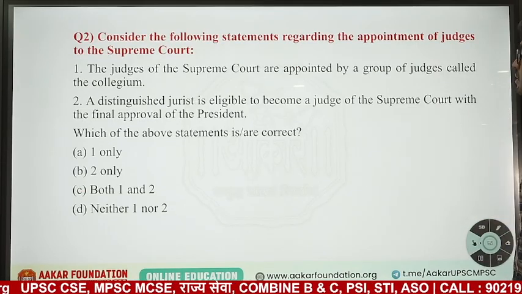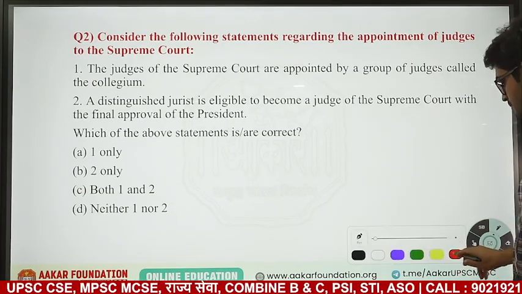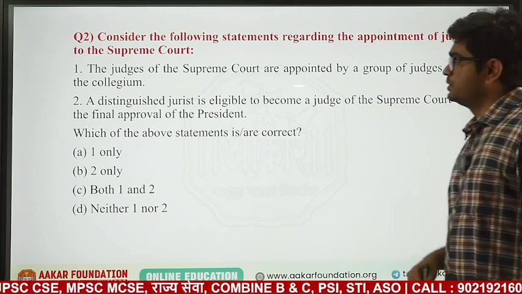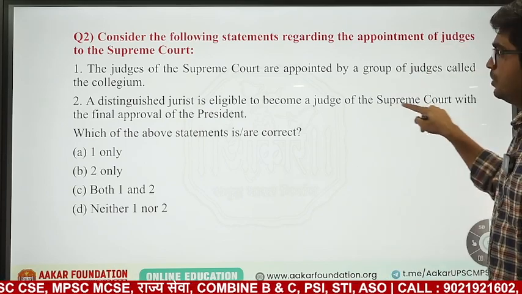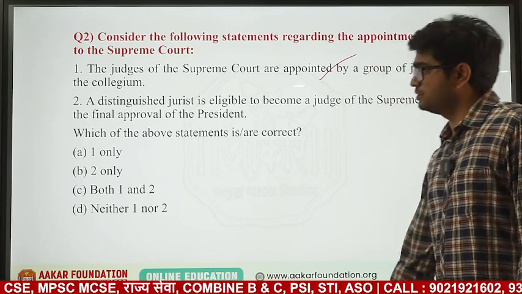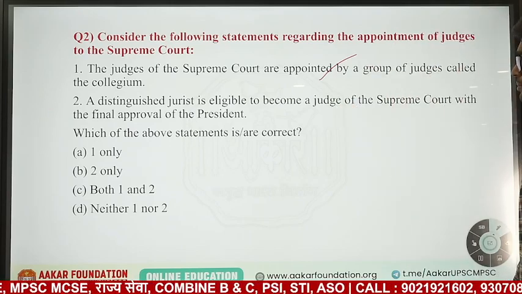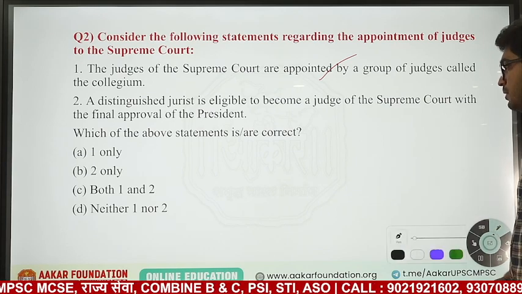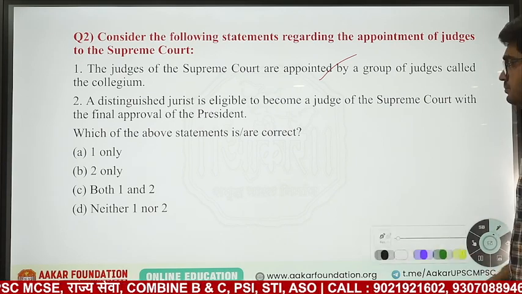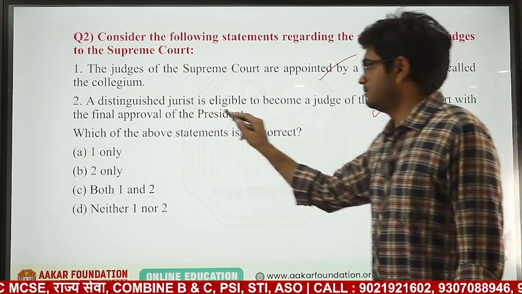Consider the following statements regarding appointments of judges in the Supreme Court. Judges of the Supreme Court are appointed by a group of judges called the collegium. Yes, this is right. A distinguished jurist is eligible to become a judge of the Supreme Court, with the final approval of the President. Yes, he is eligible.